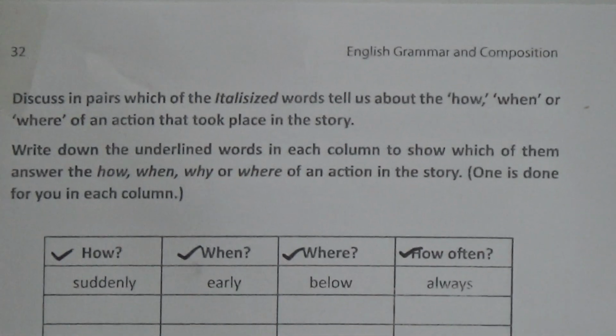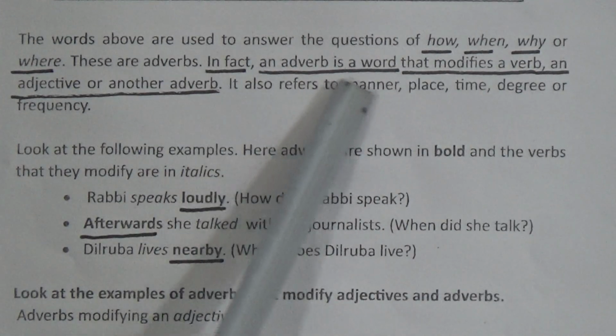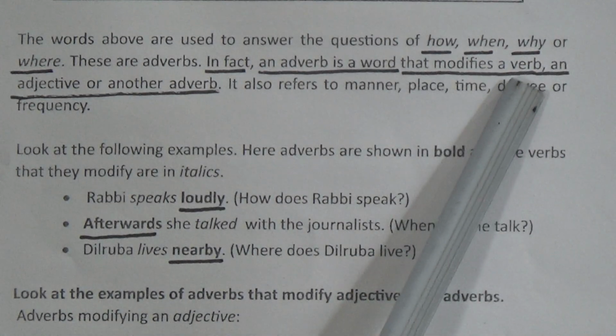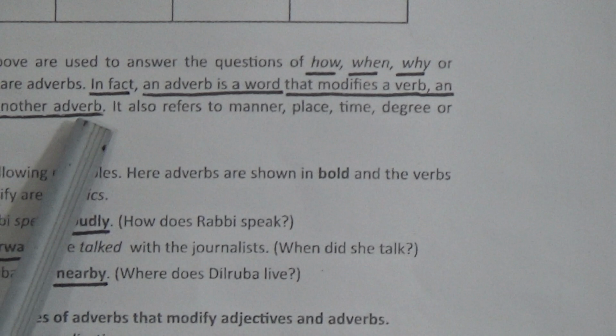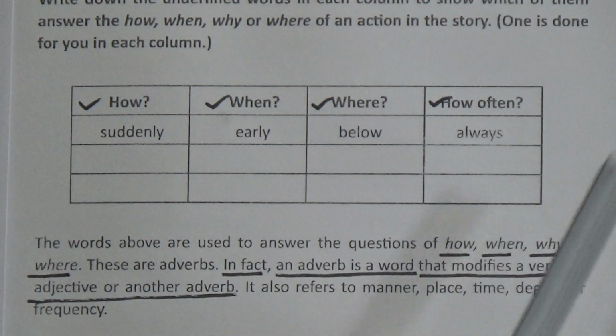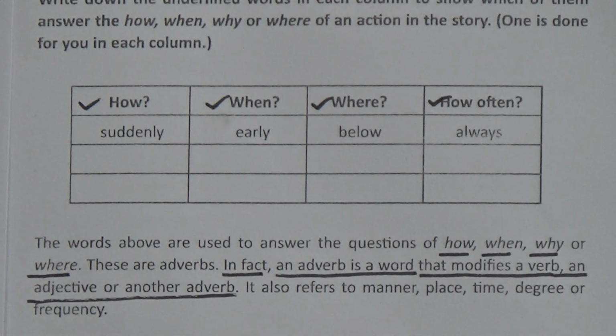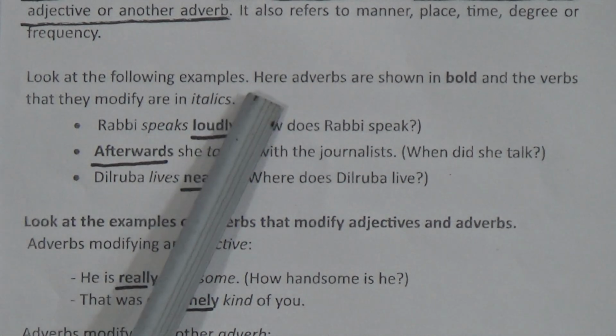There is a definition at first. Though I have told you, here it is also written. In fact, an adverb is a word that modifies a verb, an adjective and another adverb. There are some words, for example, how, when, where, how often. These are the examples of adverbs. Now look at the following examples. Here adverbs are shown in bold and the verbs that they modify in italics.